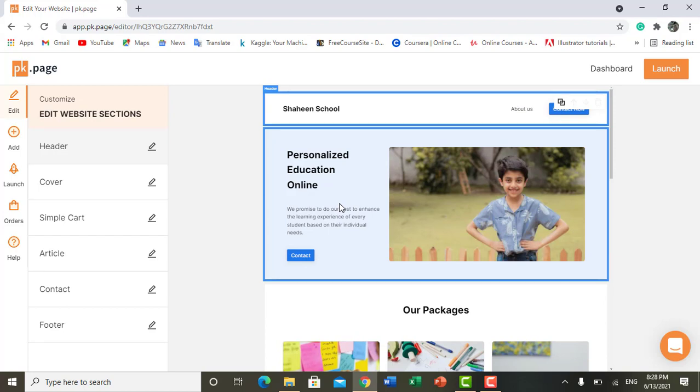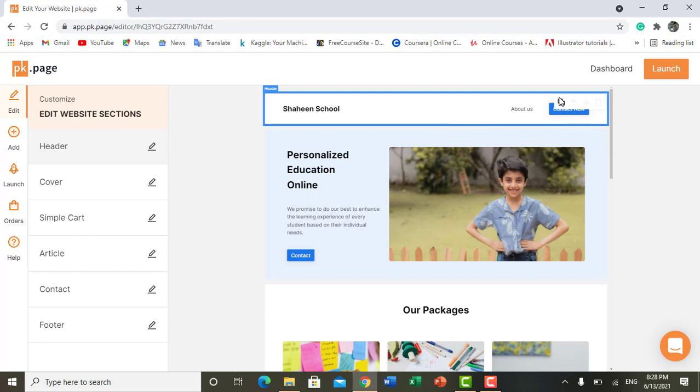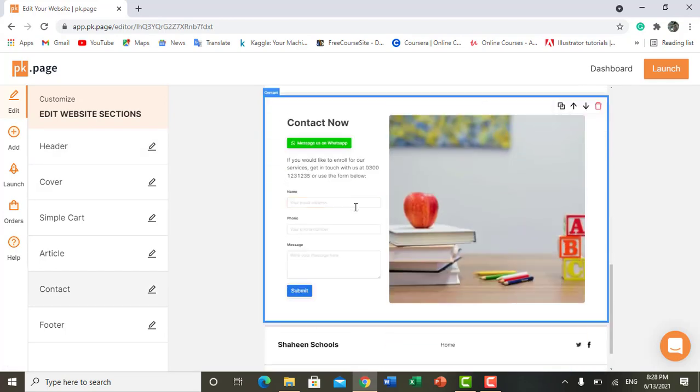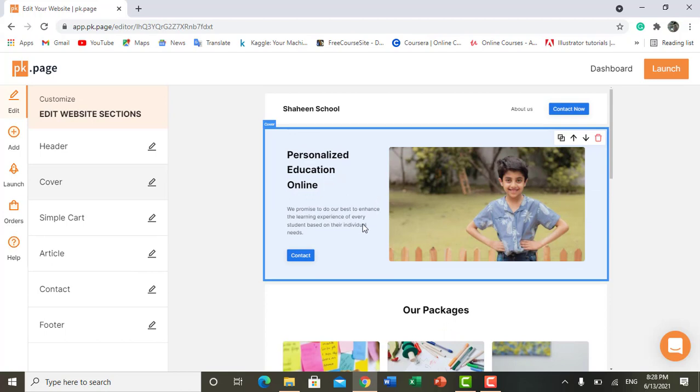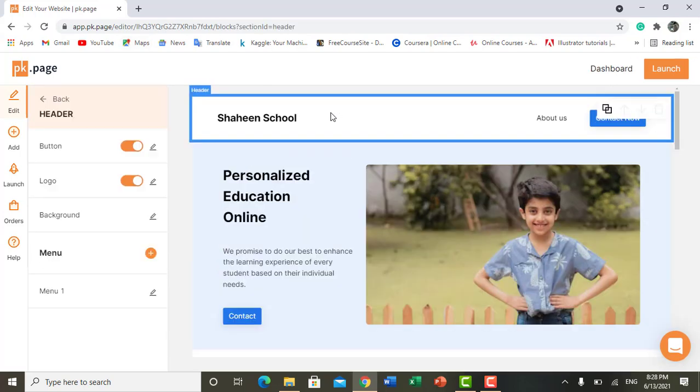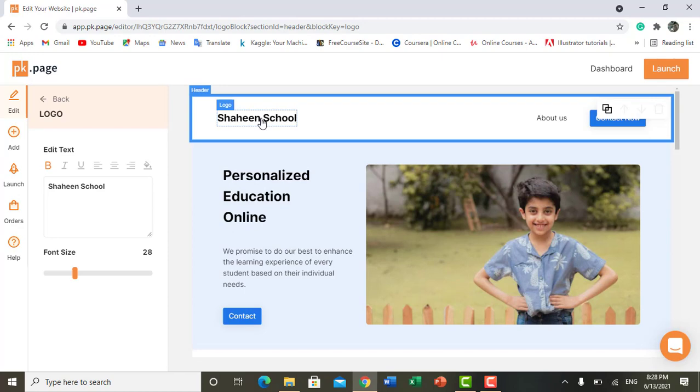Now everything is all right. You just have to change the pictures and change the name or adjust the text according to your need. I click on it and I want to edit this. Here is written Shaheen School, and I just want to rename it to daily teachings. You can see daily teachings here.